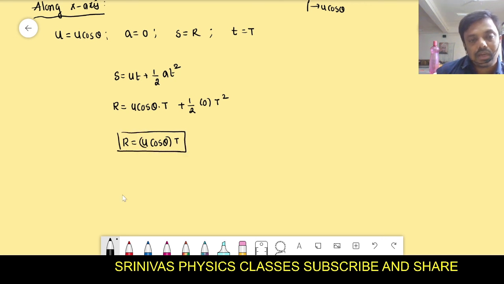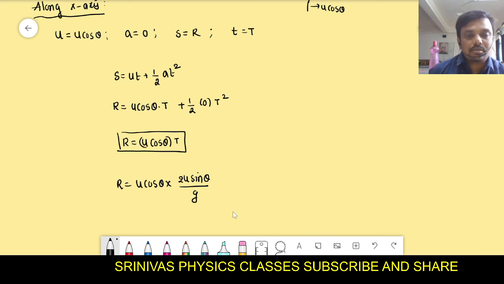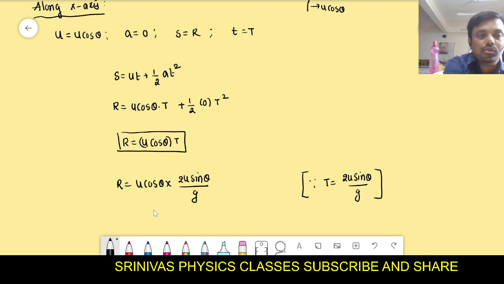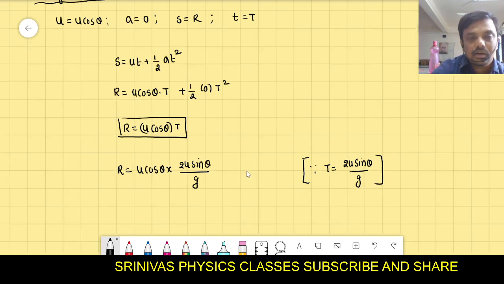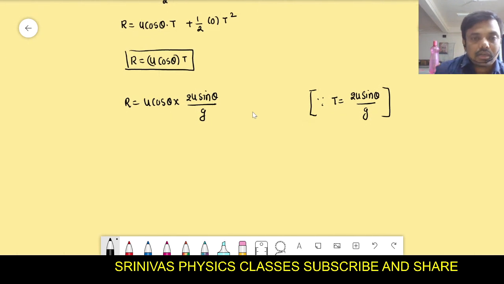But we already know the t formula also. What is that t formula? T is the time of flight. Previously we derived the time of flight formula. Yes or no? What is that? 2u sin theta by g. Is it correct? Now let us simplify it because we know very well this time of flight formula we just derived. It is a sum of time of ascent and time of descent, right? Now let us simplify some more to get the final equation of the range.